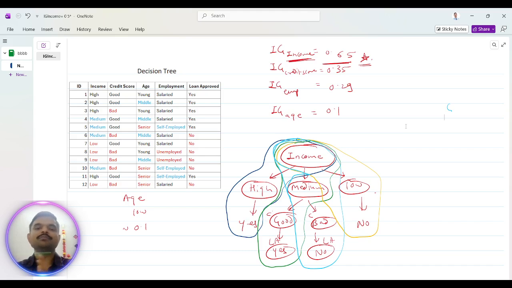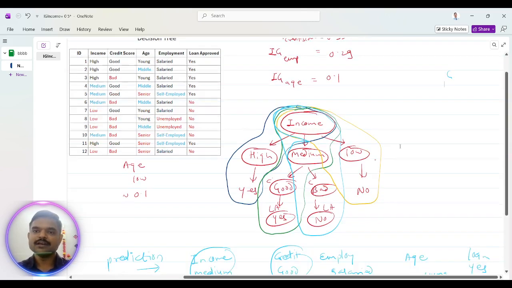If moved number will be no, then the random forest output will be no. Likewise, our random forest works. If a random forest is in regression mode, then we will take the mean, median, any kind of value. We will take the mean of the outcome, or we will take the median of that outcome. Likewise, we get the output from our random forest.